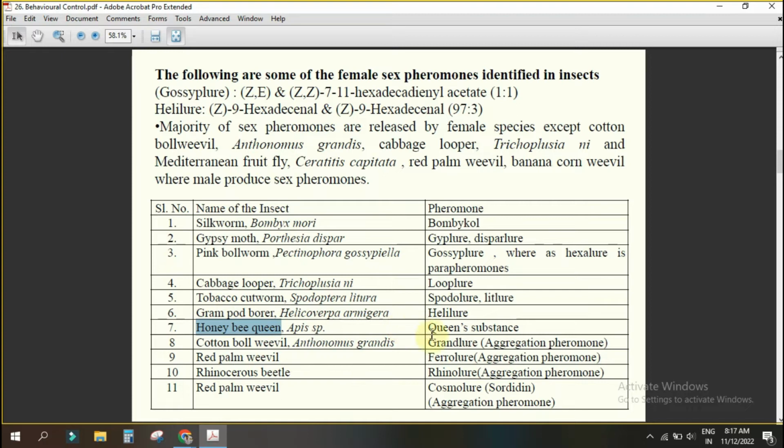Then honeybee produces queen substance. What is that? I think I have told somewhere. Why, if you are removing the queen, is the colony disrupted? Because all will go towards the queen. Yes or no?